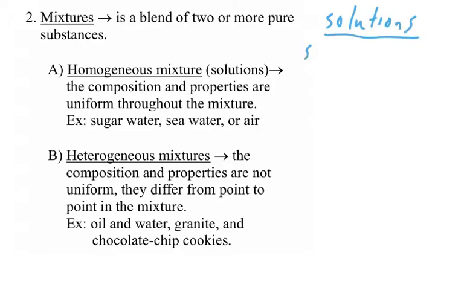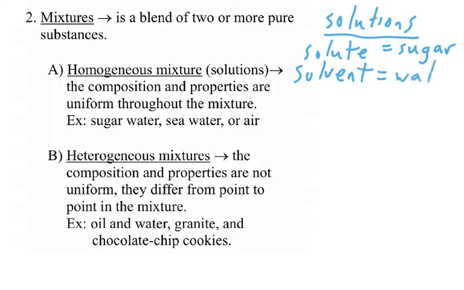Solutions have two components. The substance that gets dissolved is called the solute. In my example, sugar is the one getting dissolved, so that would be considered the solute. The solvent is the substance that does the dissolving. In my example, that would be water. So solutions are mixtures where the solute and the solvent mix evenly throughout.